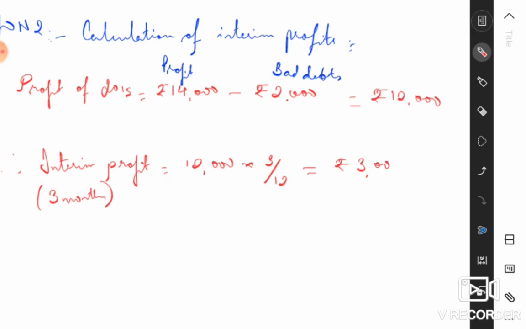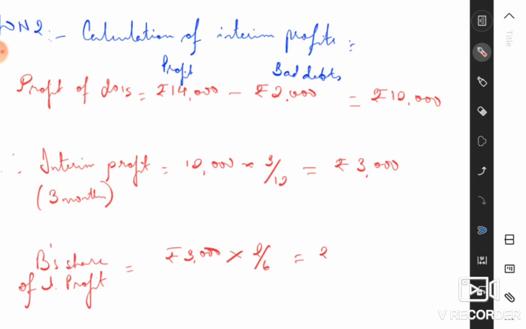Now out of this rupees 3,000, what is B's share? B's share of interim profit is equal to rupees 3,000 multiplied with the profit sharing ratio, 3:2:1, right? So 2 by 6 is equal to rupees 1,000.